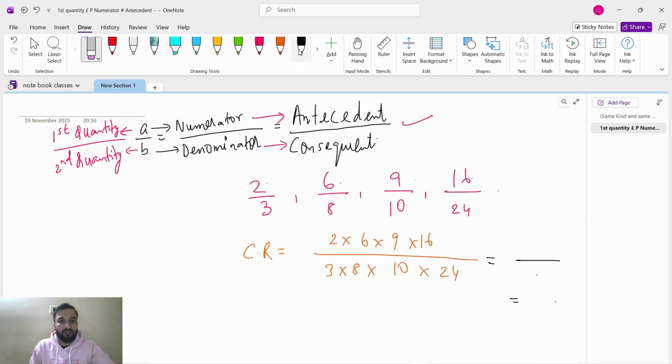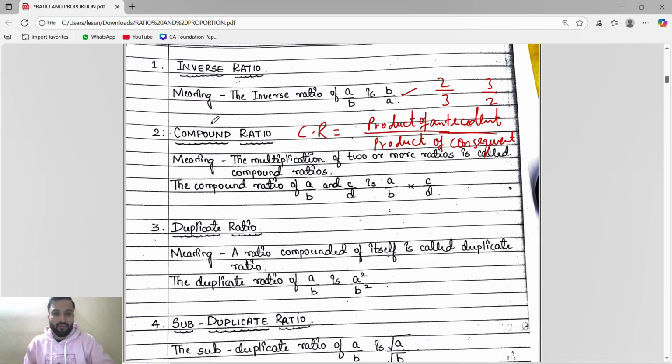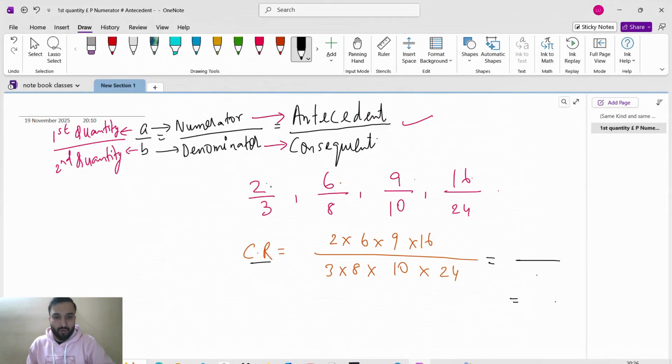Normal brain, aam zindagi. So understand here, what is the formula of compound ratio, guys? Compound ratio formula is product of antecedent divided by product of consequent. Product of antecedent means product of numerator, divided by product of denominator. So guys, in the examination don't multiply all of this and write it in the numerator, then multiply all the denominators, then start simplifying. It will take a lot of time. I know most of you will get the answer, but it will consume your time.